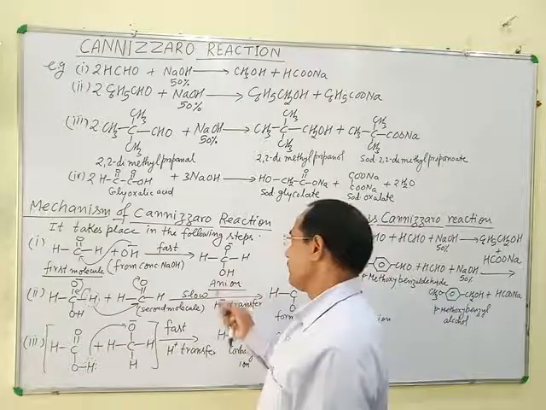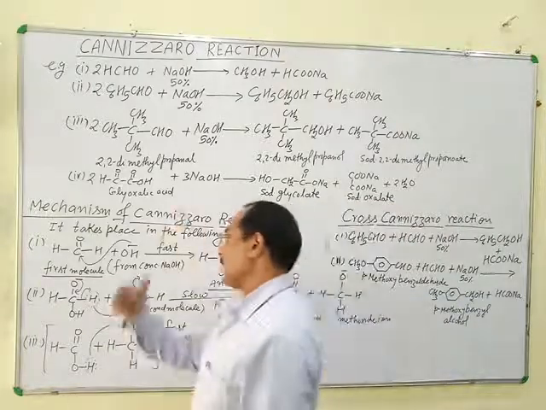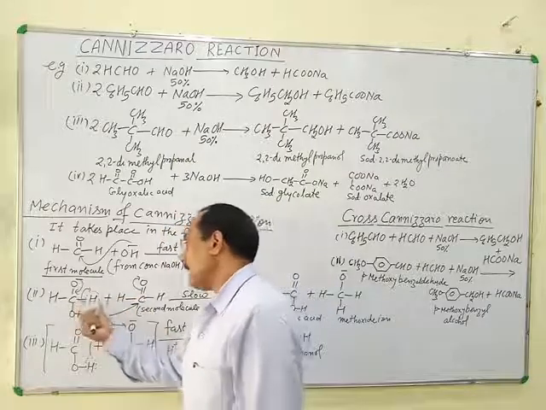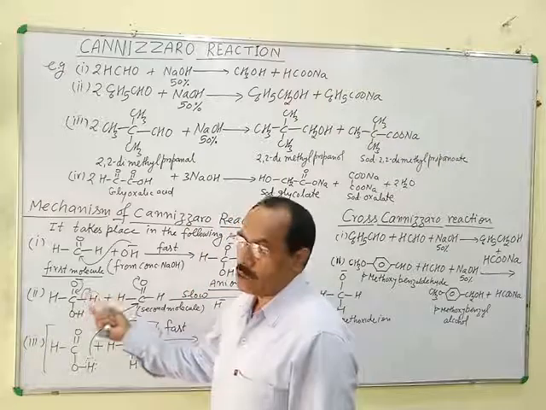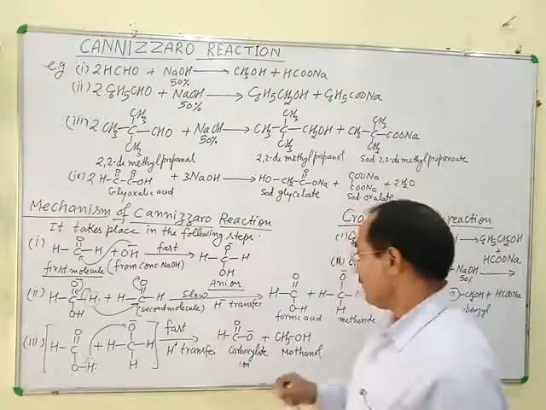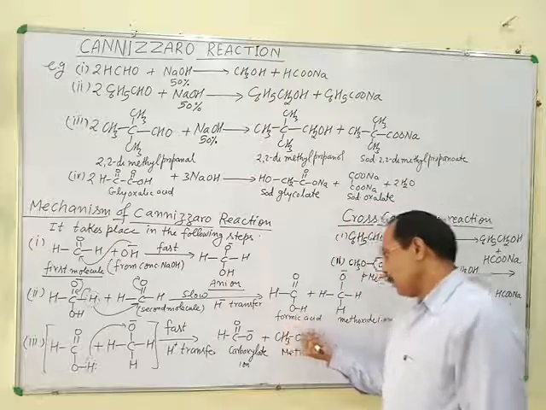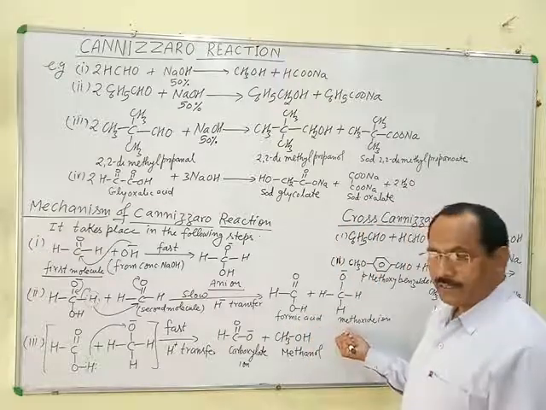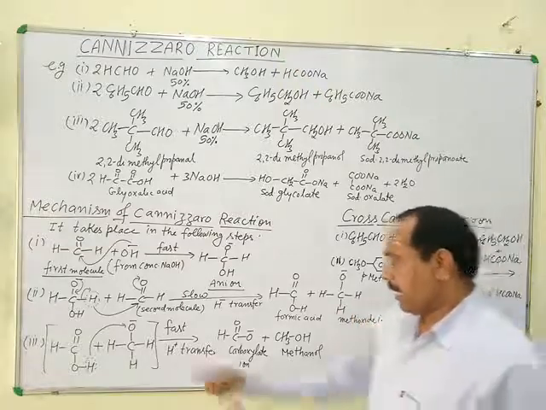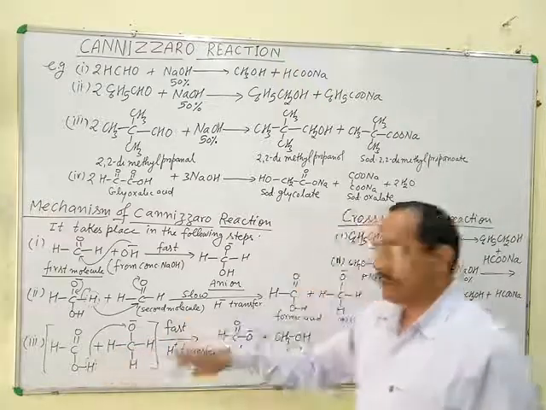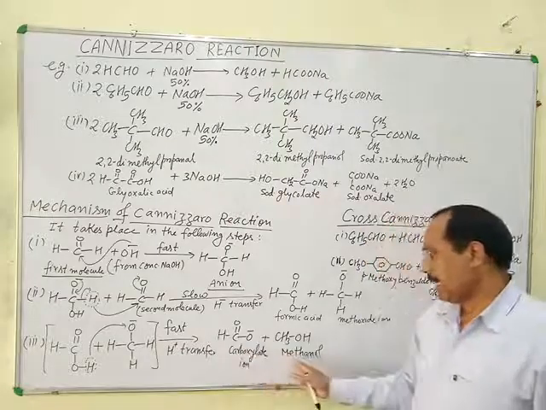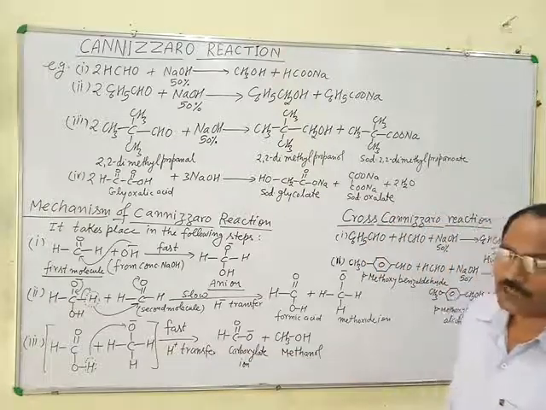This anion then attacks the second molecule of benzaldehyde, means hydride ion transfer takes place from the anion to the second molecule of benzaldehyde, and formation of benzoic acid and an anion takes place. Finally, exchange of proton leads to formation of benzoate ion and benzyl alcohol.